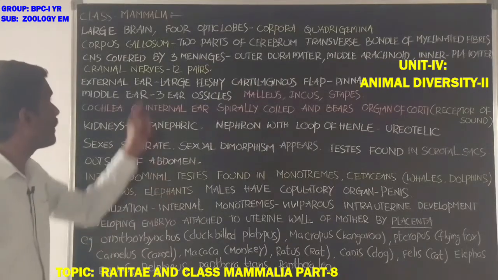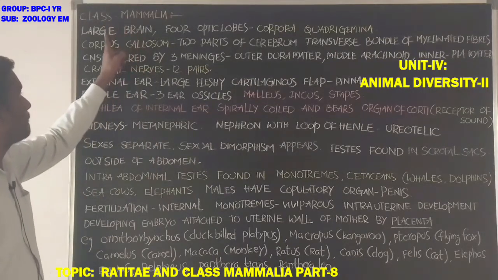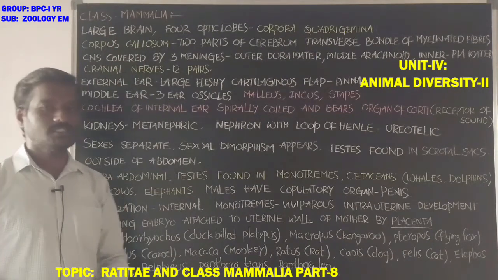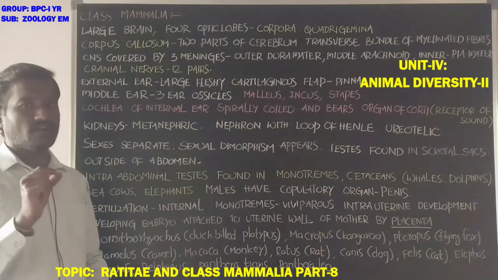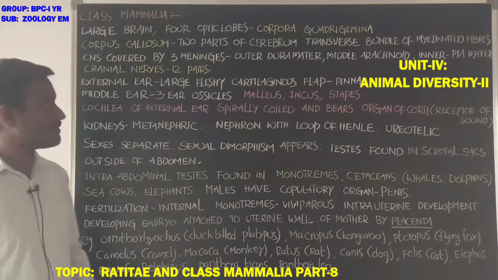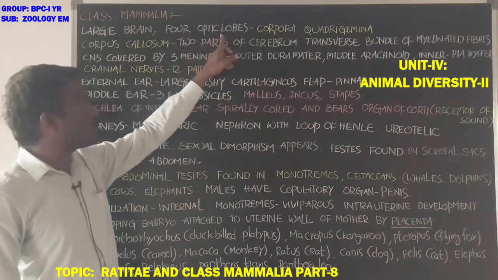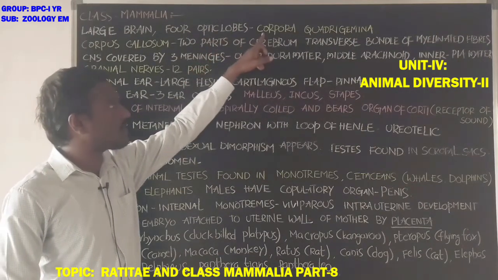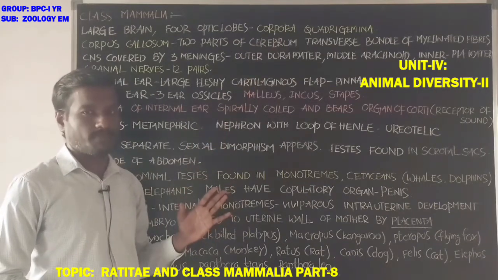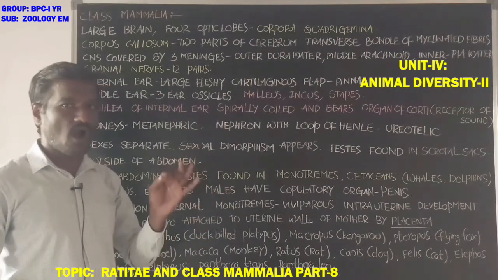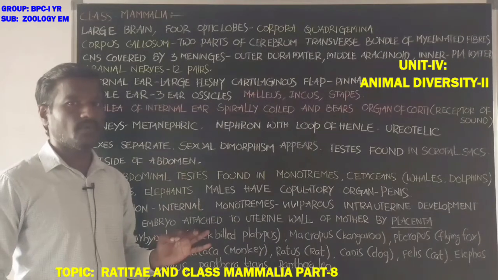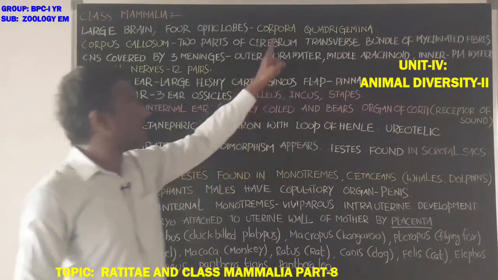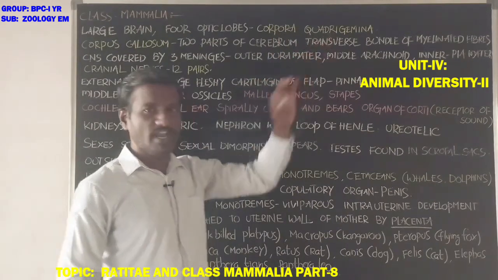Students, class Mammalia: large brain. If you observe the nervous system of these animals, the brain is large when compared to the body size, and 4 optic lobes are present in the brain. The 4 optic lobes are collectively called corpora quadrigemina.